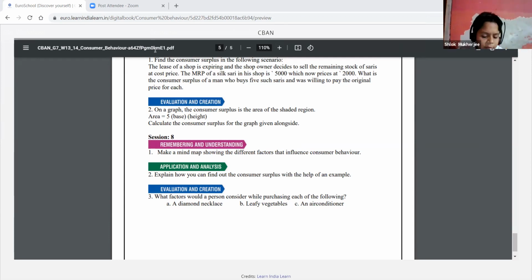Yes, ma'am. For leafy vegetables, ma'am, it is a necessity. So if the price is a little higher, ma'am, we can buy it. Even if the price is higher, it is not going to affect your buying. You will have to buy, right? Yes, ma'am. Because it is a necessity. Very good. First answer is necessity. The price increase is not going to affect the buying, because it is a basic need. The person has to buy even if there's an increase in price. Okay. Second is Sujal.